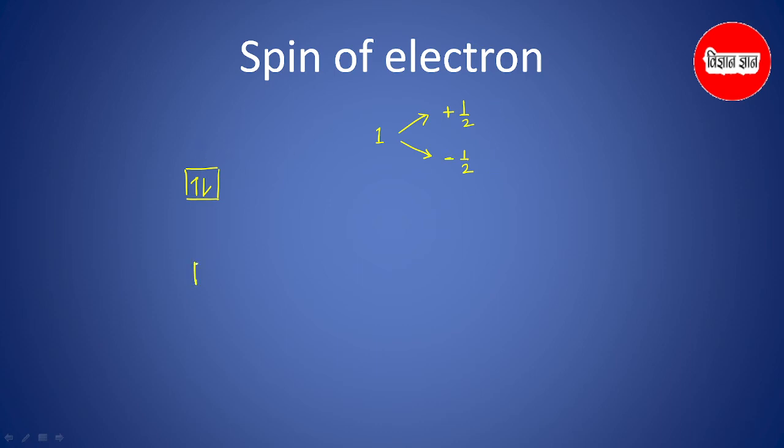That is why the electron which is placed in one direction has a spin quantum number of plus 1 by 2, and in the opposite direction it will have the opposite quantum number, minus 1 by 2. There is a myth that an electron of upward spin is always plus 1 by 2 and downward spin is always minus 1 by 2. There is no such rule to define the quantum number of an electron in this manner. This is the only rule: electrons present in an orbital are of opposite spin, but which electron will have which kind of spin is not fixed.